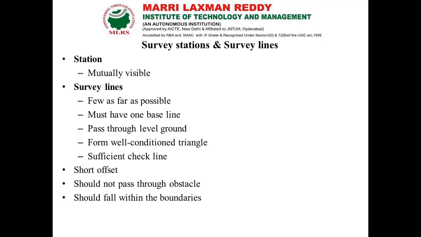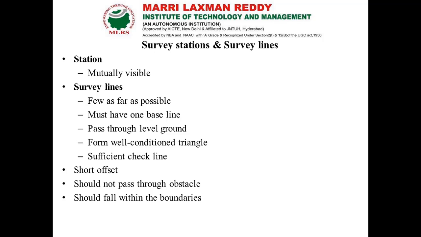Second, we must have one baseline. I already said we need a baseline, since from the baseline we take our measurements by means of perpendicular points and offset points. We can get the measurements easily, and our survey line should pass across the entire field over leveled ground. Wherever we have our survey lines, we should have leveled ground, then only our distance will be accurate. Otherwise, we need to go with some other options.